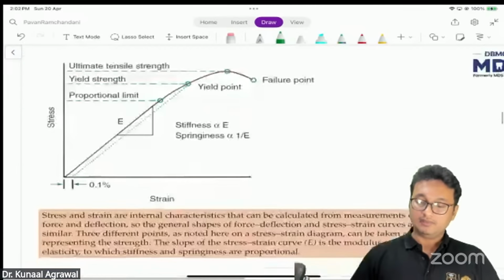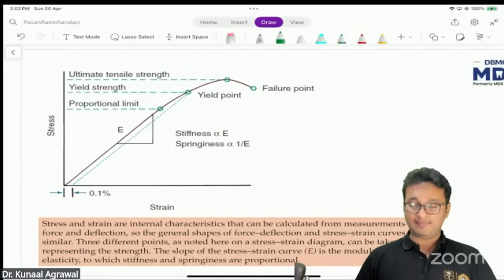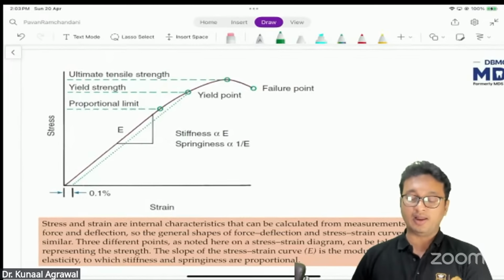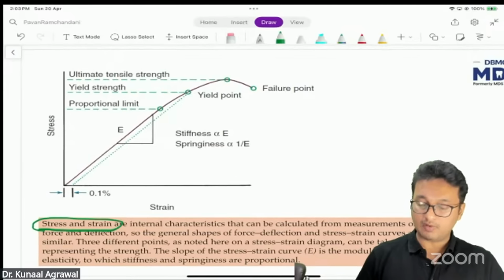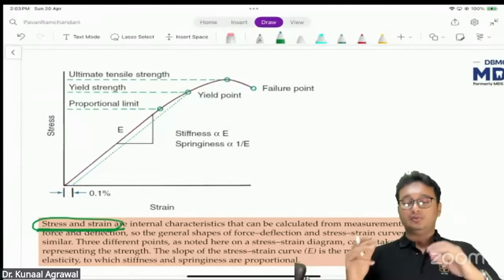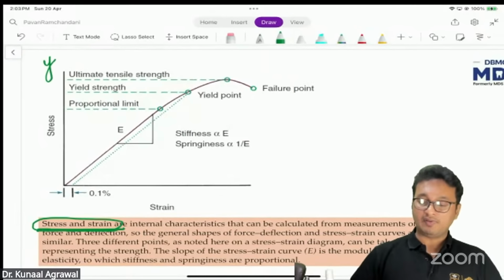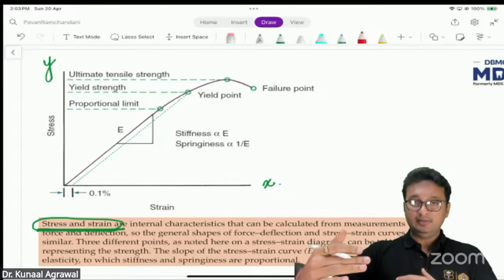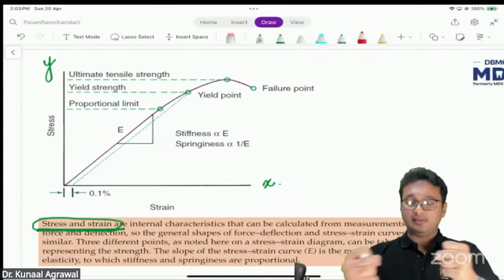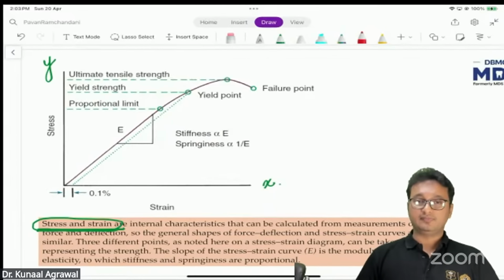Now we have seen this in the live lectures also. I have stressed upon this particular graph. This is a graph showing stress-strain characteristics of a particular substance. The stress is plotted along the y-axis, the strain is plotted along the x-axis. This means when forces are applied to the wire, there is some amount of strain, some displacement of the molecules within the body of the arch wire. That is plotted along the x-axis, and the stress is plotted along the y-axis.